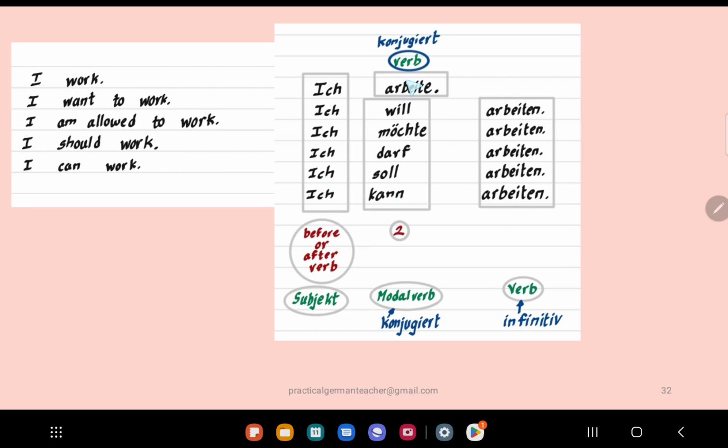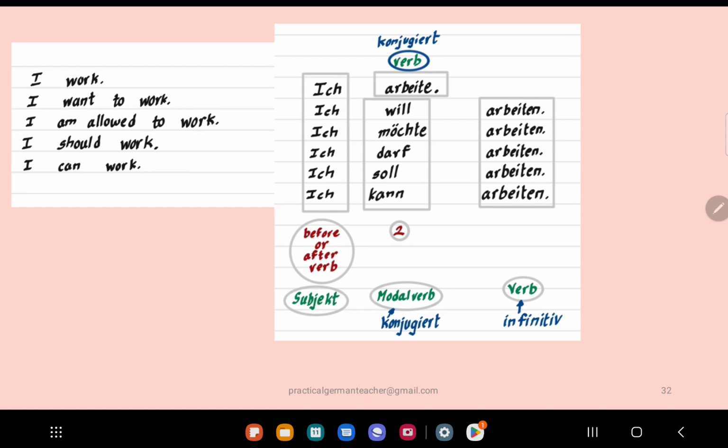Okay, please notice here: when there was no modal verb, at the second position you had the verb. When there is a modal verb, at the second position you have the modal verb, and at the last position you have the actual verb, and the verb will be in its infinitive form. You only conjugate the modal verb. And if there is no modal verb, you conjugate the actual verb at the second position.